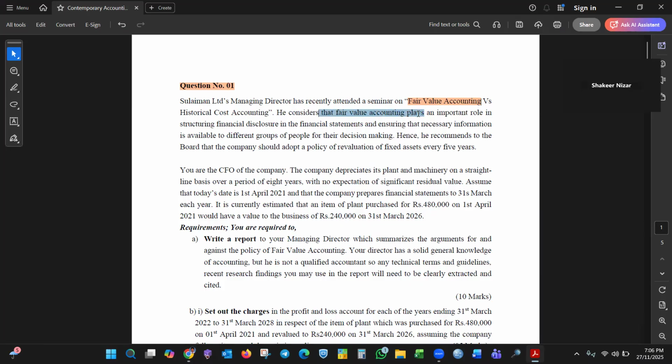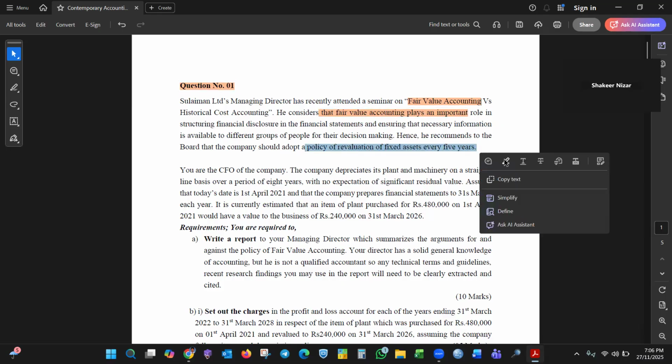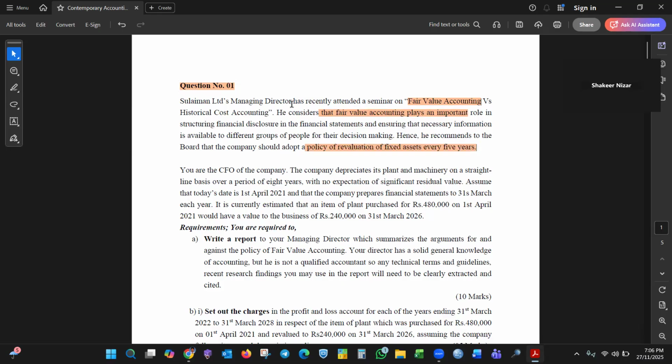He considered that fair value accounting plays an important role in structuring financial disclosure in the financial statements and ensuring that necessary information is available to different groups of people for their decision making. Hence, he recommends the board adopt a policy of revaluation of fixed assets every 5 years. That is correct, because you need to revalue the entire class of the asset.